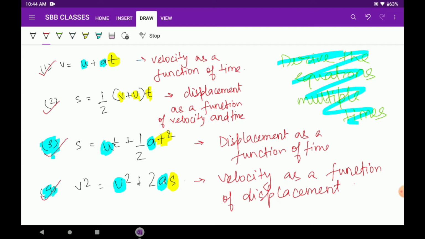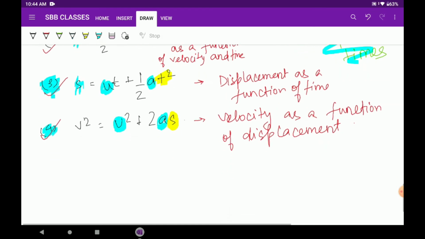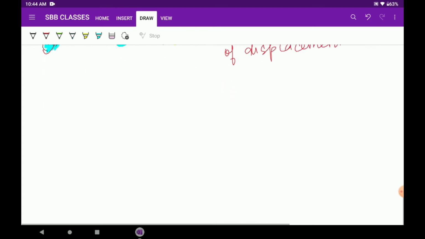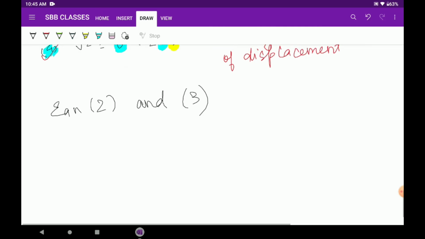Let's take an example. See here, both equations 2 and 3 are finding the same value of s. Let's use the values separately and see what answer we get. What is equation 2? Let's go back.